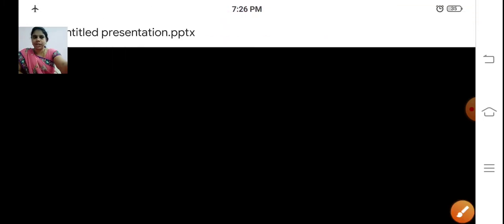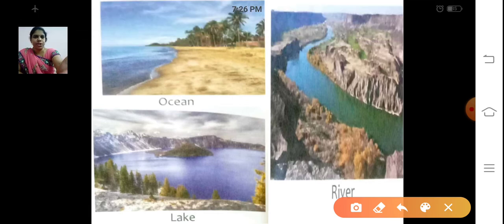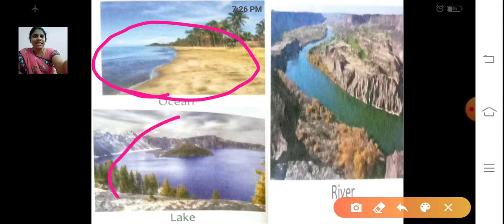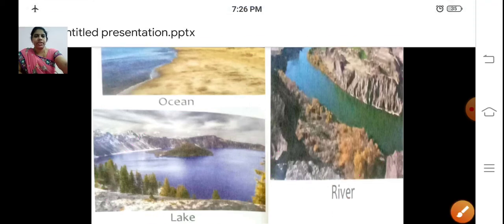Just see this picture. I think you all have gone to oceans, right? Oceans, lakes. Have you all seen a lake? Yes. And rivers. So ponds. So you can see water in all these places. You can find water in ocean, lakes, rivers. So this is a river.